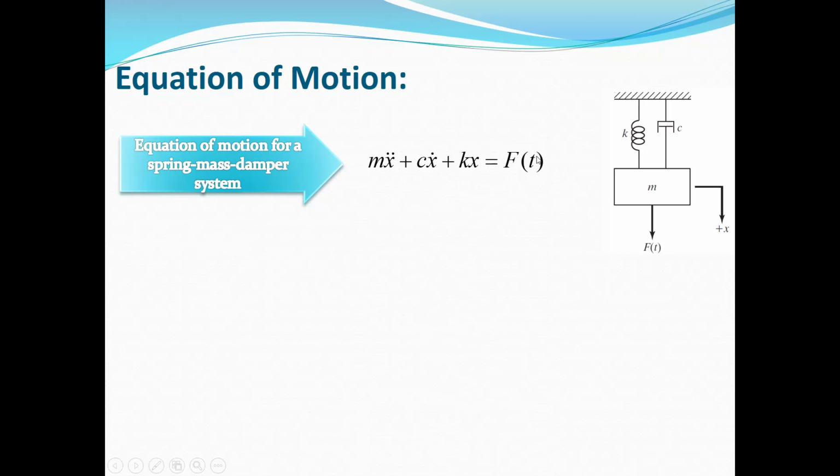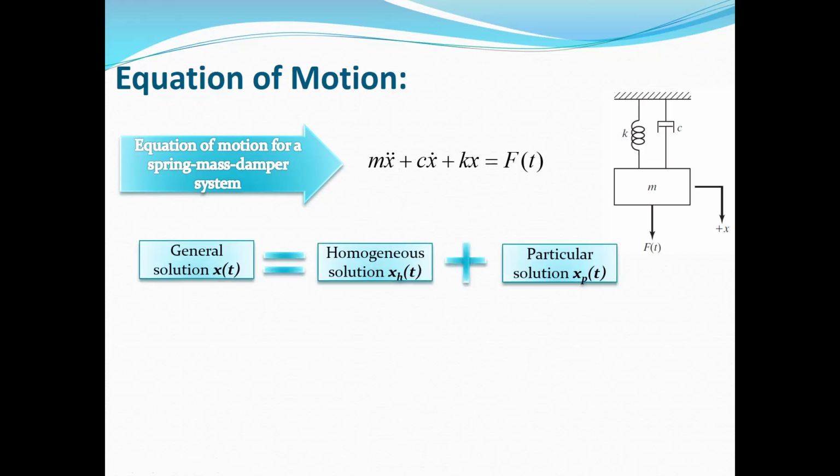And now to solve this equation, we need to obtain the homogeneous response as well as the particular response. The response for a system subjected to an external force includes two components. The first part is the homogeneous solution, and the second part is the particular solution.